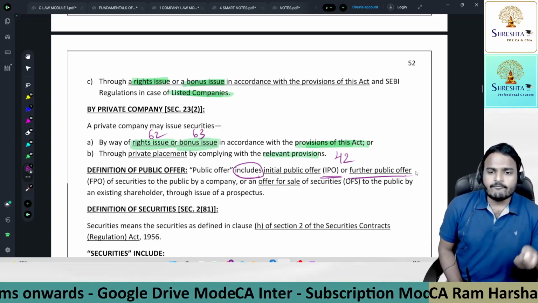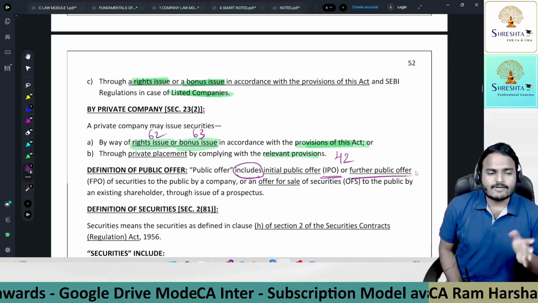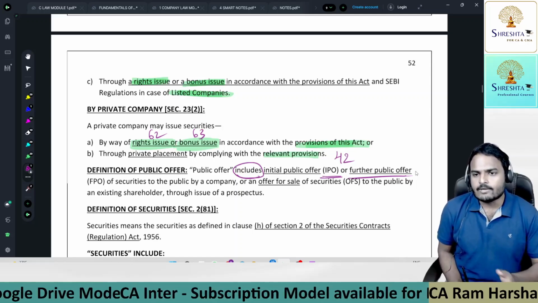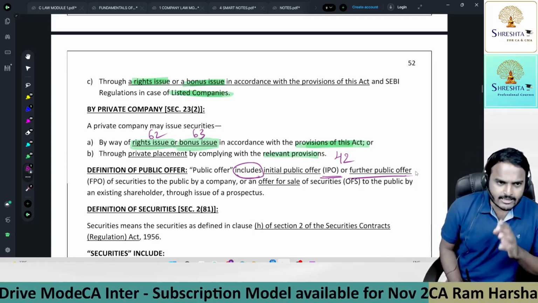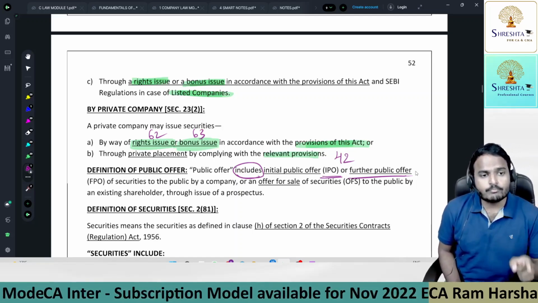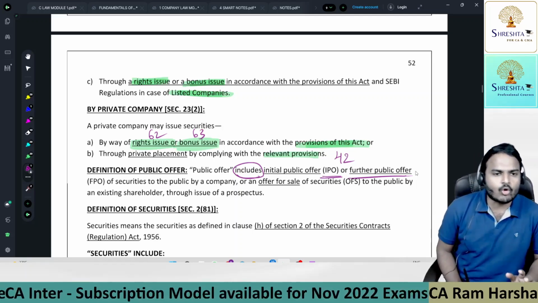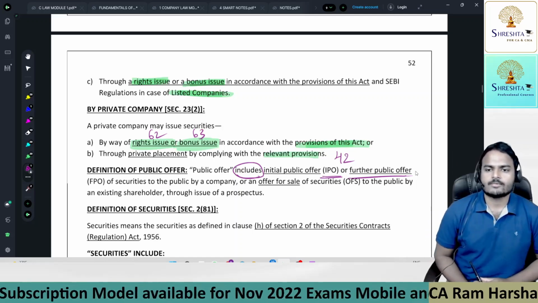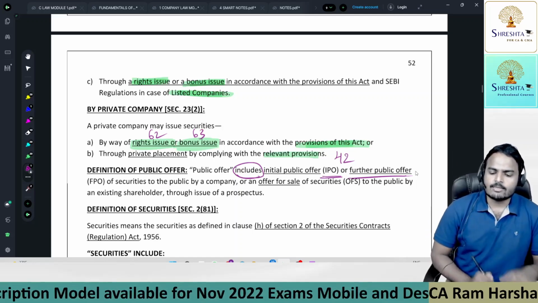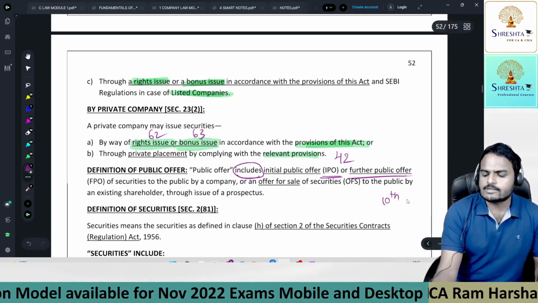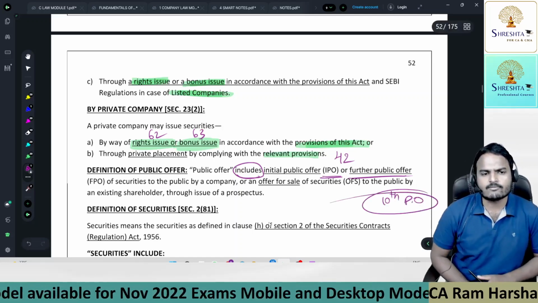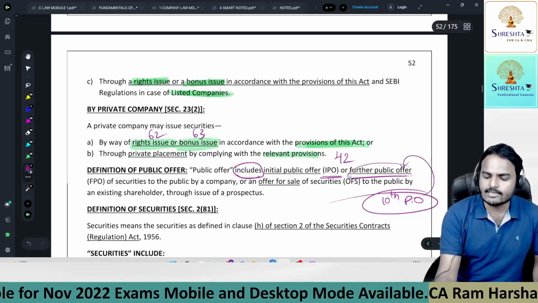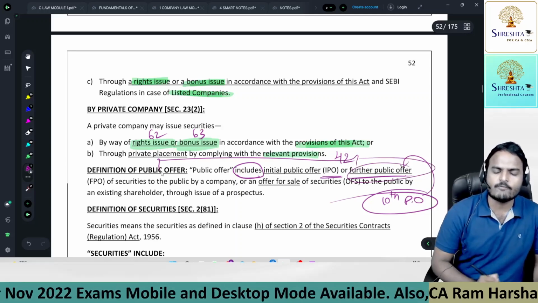Every public offer requires a prospectus. First of all, what is a public offer? Public offer includes IPO, FPO. That means the company is required to issue a prospectus not only at the time of IPO, but also at the time of FPO. So two times. Suppose our company is making a 10th public offer, is a prospectus required? Yes, because this 10th public offer comes under further public offer, and further public offer is already covered under the definition of public offer.